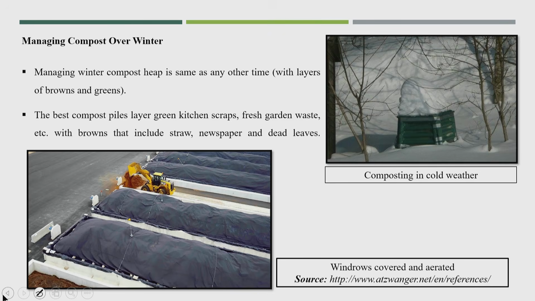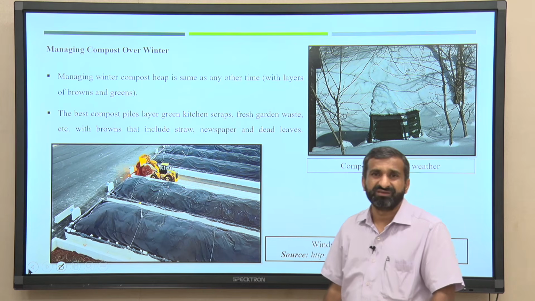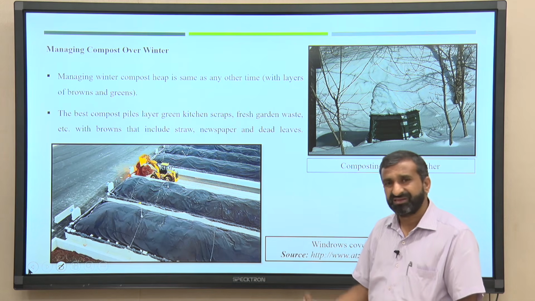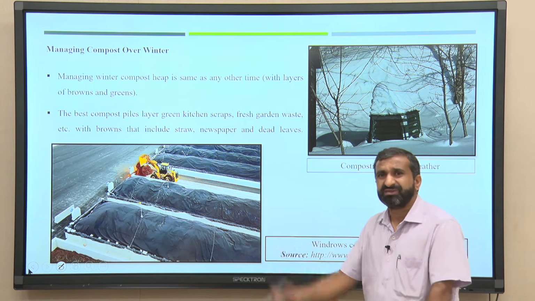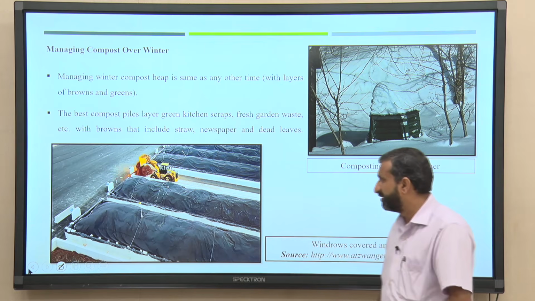I think we need not worry about that, because microbes will survive. Maybe we will not get that kind of thermophilic temperature in that particular season, but if you are able to get a temperature of around 55 degrees centigrade, I think it is good for the composting method. Maybe the time requirement will be more in that season, so 2 months, 3 months could be possible.